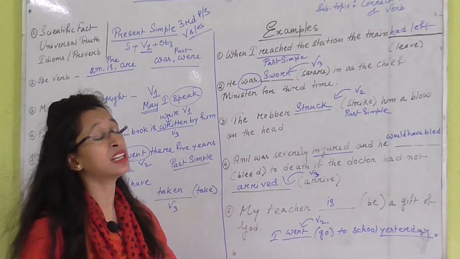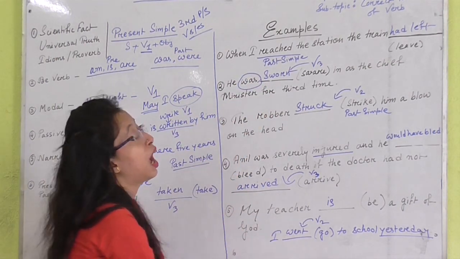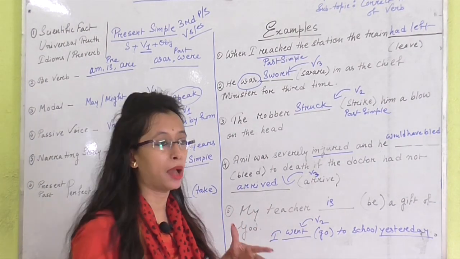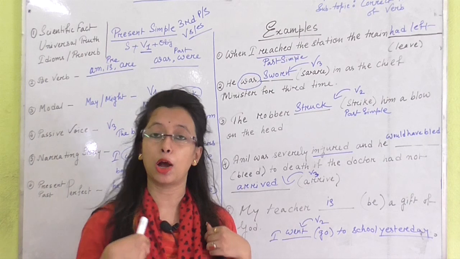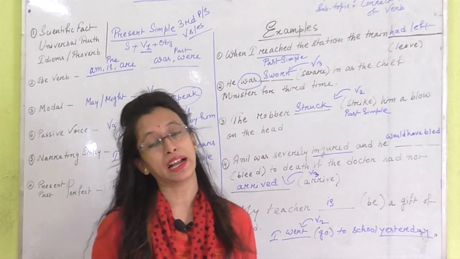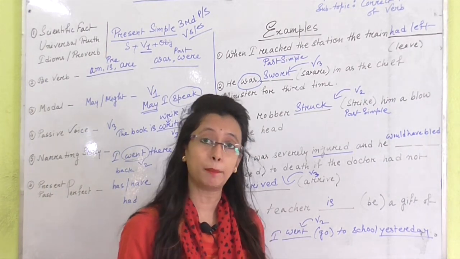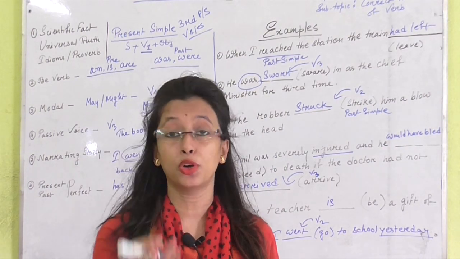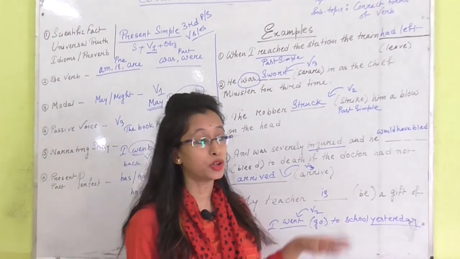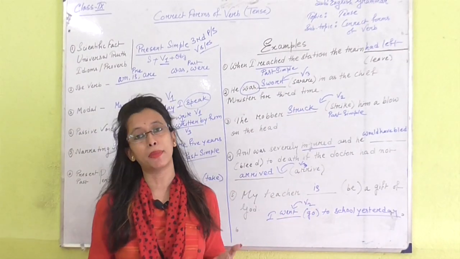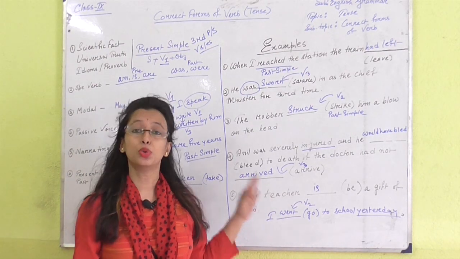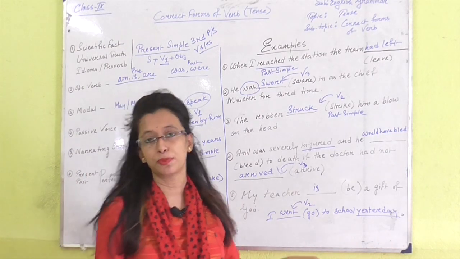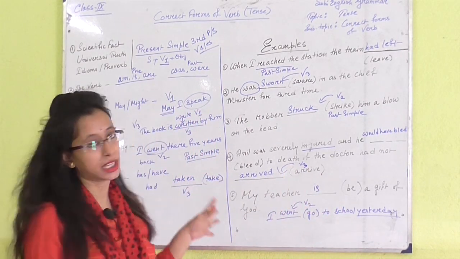So here are the examples, and in these examples I am trying to elaborate all the things you will have in your exam, but there will be many more examples and you need to practice these many more examples from test papers, from a question bank, whatever it is, from any kind of your own grammar book. You need to do the exercises to remember the correct forms of verbs and to do these kinds of fill in the blanks properly. So this is all about tenses and correct forms of verbs.